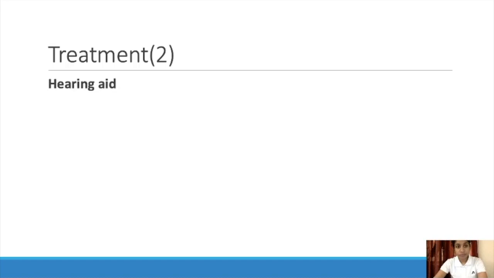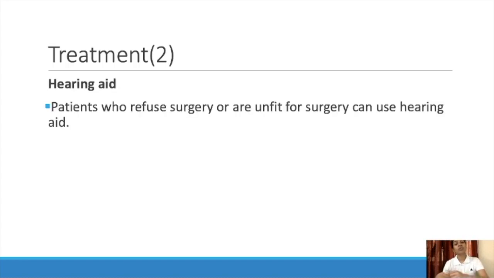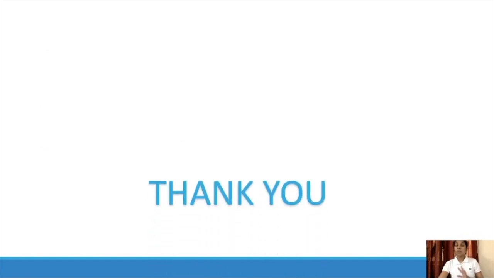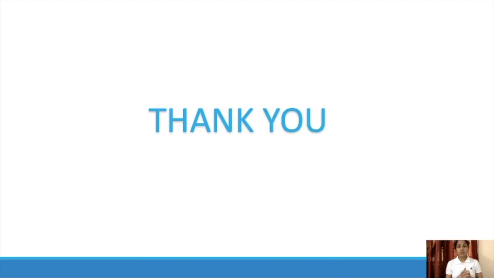So that is stapedectomy. And hearing aid: patients who refuse surgery or are unfit for surgery, we can use a hearing aid at that time. It is an effective alternative. So there is no medical treatment, only surgical treatment, and if that is not possible, then we can use a hearing aid. So this is about otosclerosis, or otospongiosis. Hope you all understood otosclerosis and the treatment that can be given, and thank you.